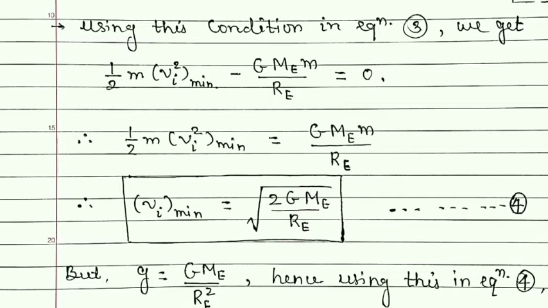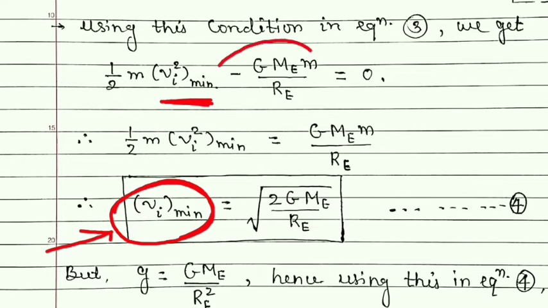What do we have to obtain? We have to obtain the formula for escape speed, which is nothing but vi minimum. So we have to just make vi minimum the subject. Now this term is brought towards the right hand side, so as it is negative it will become positive.